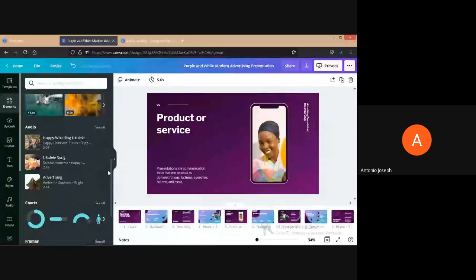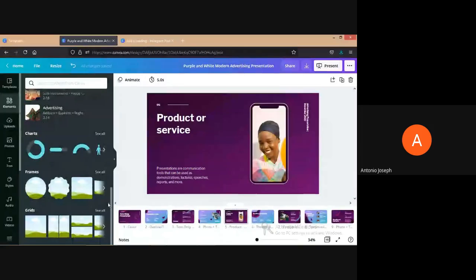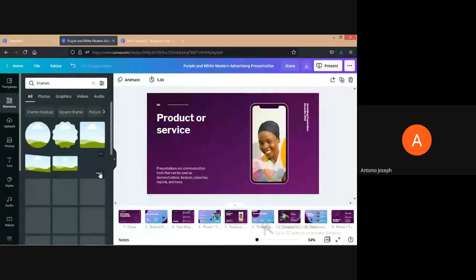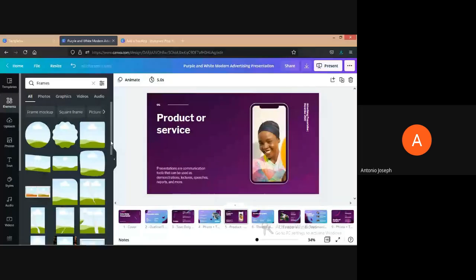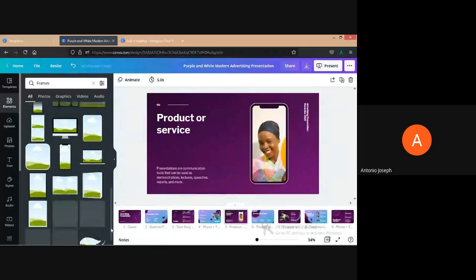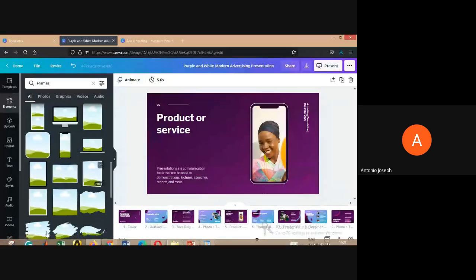And see, these are the different types of frames. So any sort of frame that we can choose. Suppose this is the frame that I am choosing.